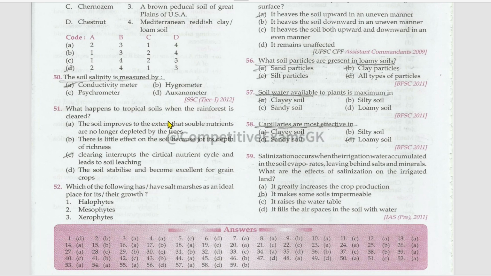What happens to tropical soils when the rainforest is cleared? Clearing interrupts the critical nutrient cycle and leads to soil leaching.